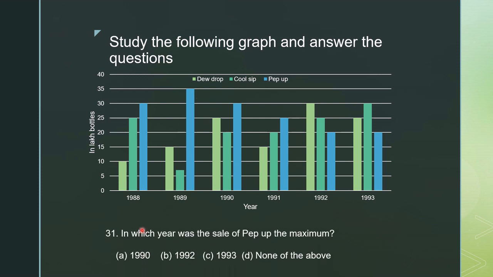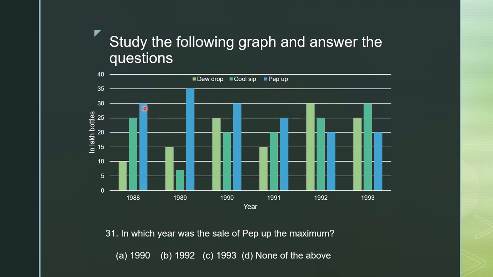First question is, in which year was the sale of pep-up the maximum? The options are 1990, 1992, 1993 and none of the above. In which year was the sale of pep-up the maximum? The pep-up is represented by this blue bar chart.